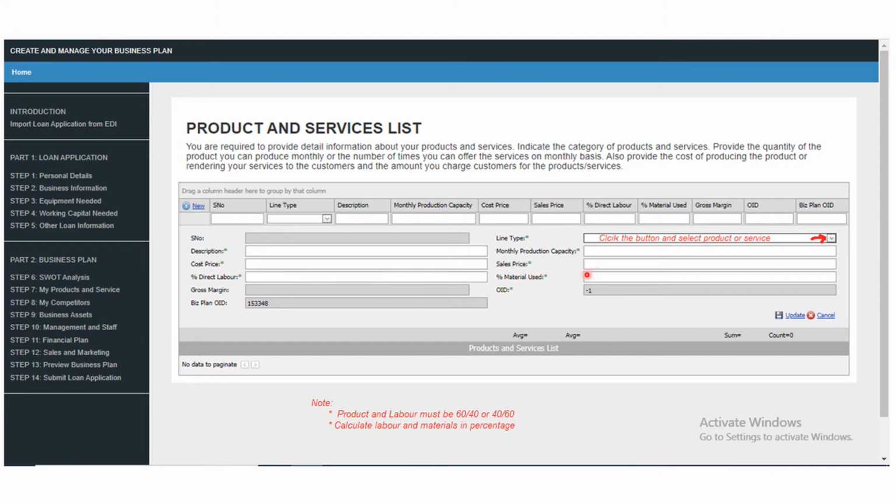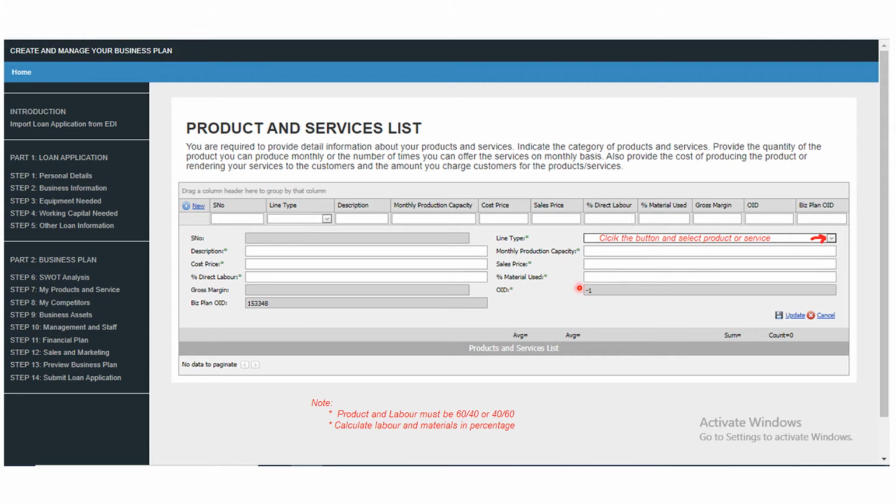Now here you have the monthly production capacity. What are you expecting to produce every month? So put it here. Sometimes you may say, okay, I'm not into production, I'm into service. So what amount of service? Well, you must put it in the monetary terms that you are expecting to have. How many customers do you expect to reach? How many passengers do you expect to carry if you are into transport, and the rest of them? Then sales price.